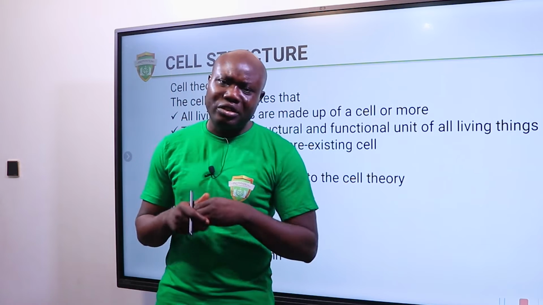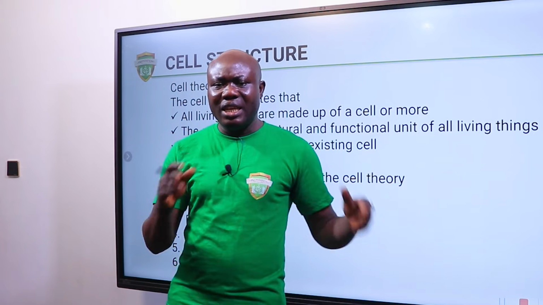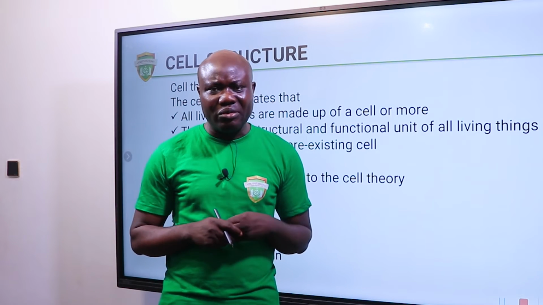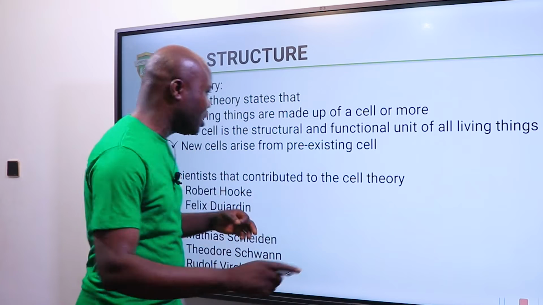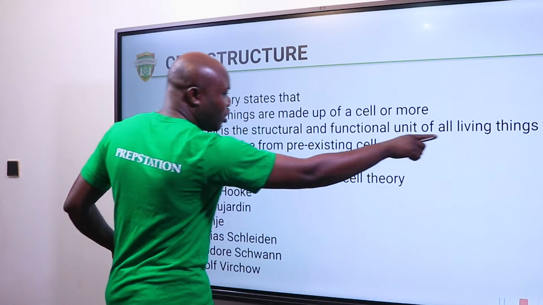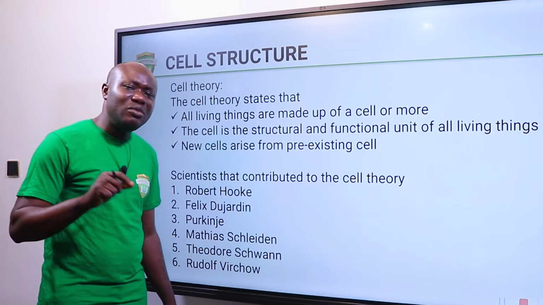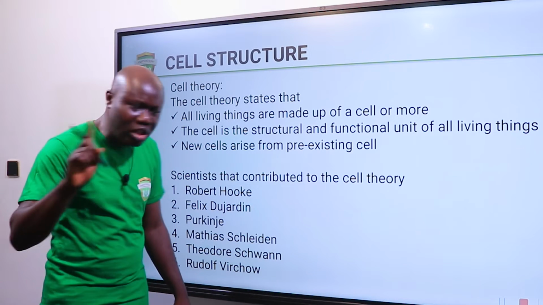We have blood cells in the body of animals. If you see an animal that doesn't have blood cells, do you think such an animal will survive? No, it may not, because blood is very important. That's why we said functional unit of all living organisms. So if an organism does not have cells, it is not an organism. It is not a living thing.